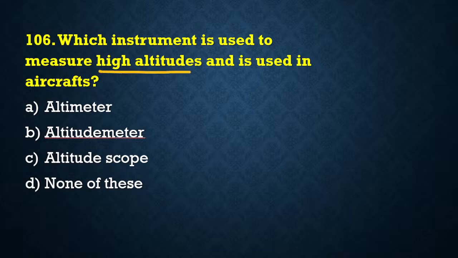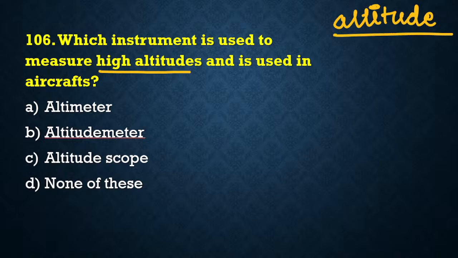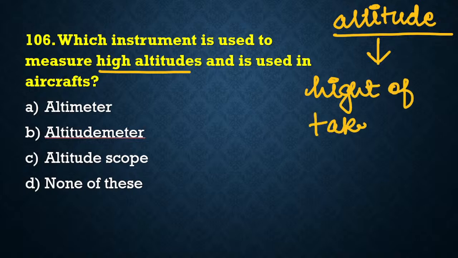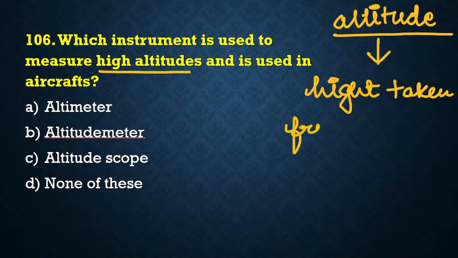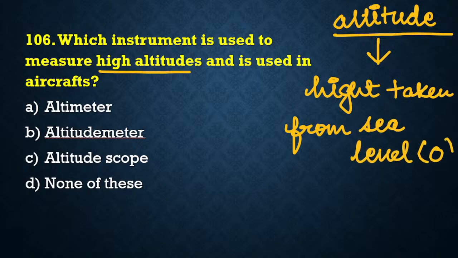Okay, so all of you are going to give answer for this question, and by the time I will let you know what is the meaning of altitude. So when we study about this device, we get introduced to a word called altitude. Altitude का मतलब क्या होता है? Altitude is height of anything taken from sea level. Whenever we are taking the height of any object from the sea level, that height is referred to as altitude.